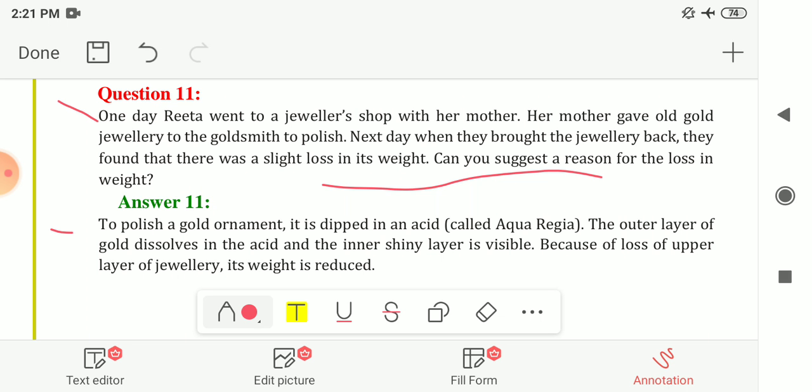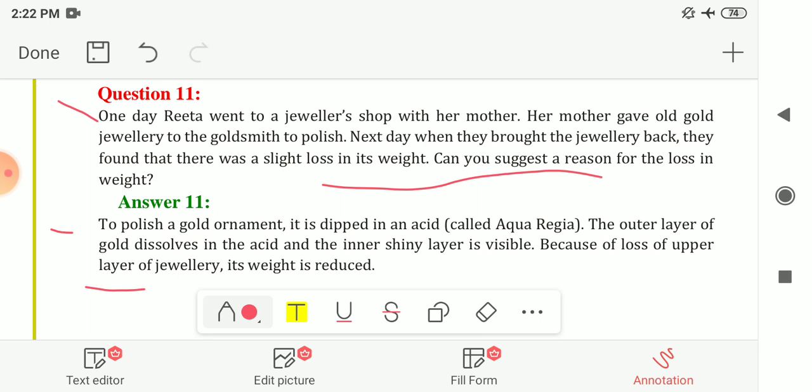Yes, to polish a gold ornament, it is dipped in an acid known as aqua regia. This is just for your information, the name of that acid. So the outer layer of the gold dissolves in the acid, and the inner shiny layer becomes visible. Because of the loss of the upper layer of the jewelry, its weight is reduced and it appears shiny. So this is the reason for the loss of weight in the jewelry.